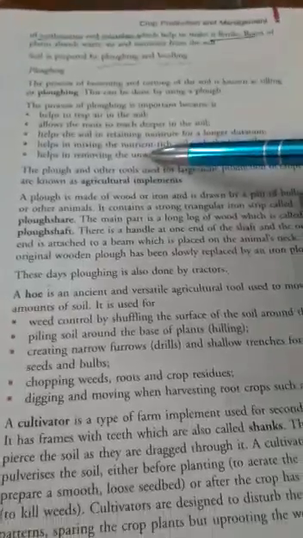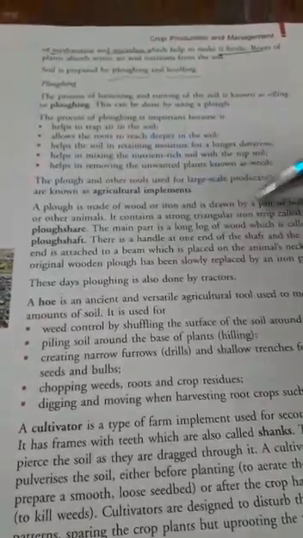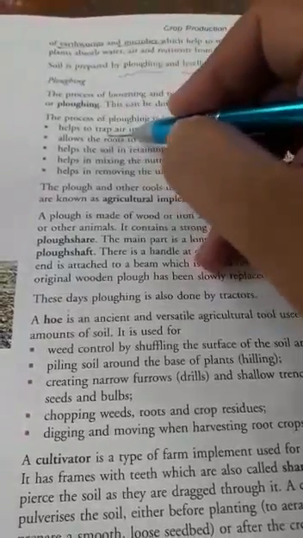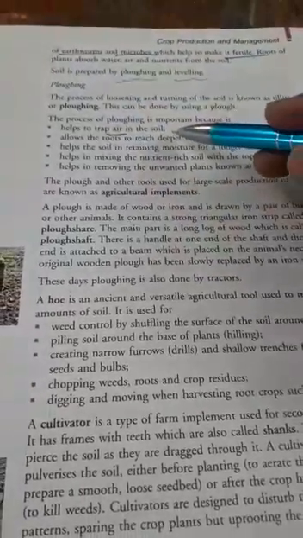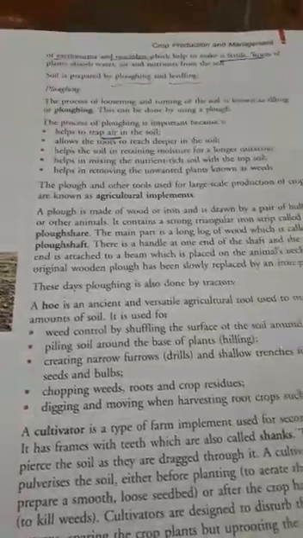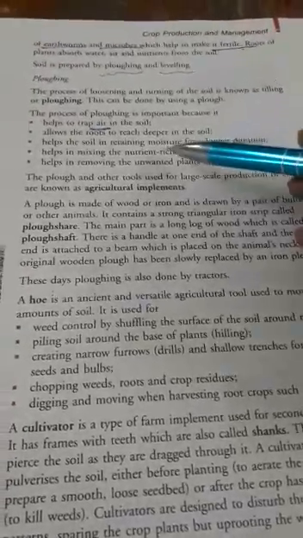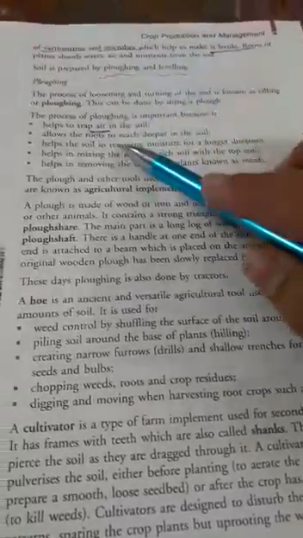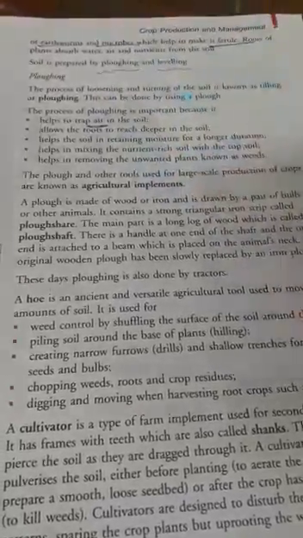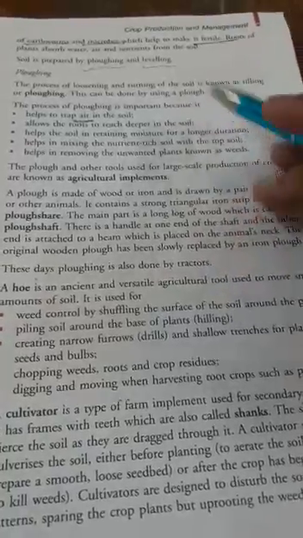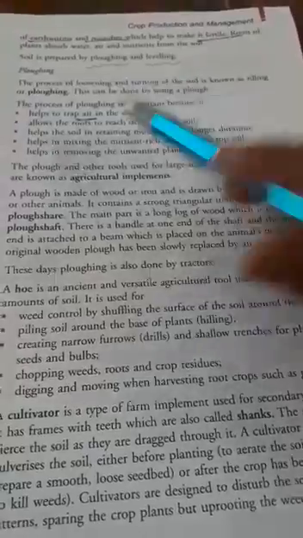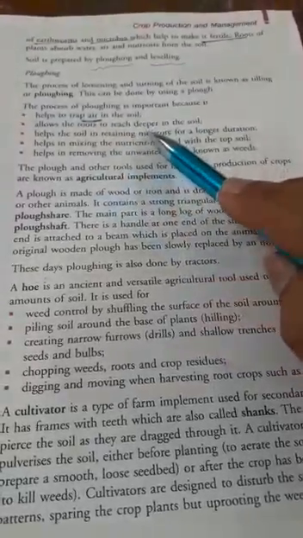The importance of plowing is that it helps to trap air in the soil. As air gets trapped in the soil, the process of plowing results in a good agricultural step. Because we know that if the air can go inside the soil very deeply, only then can the roots penetrate easily and grow healthily. It allows the roots to grow deeper.